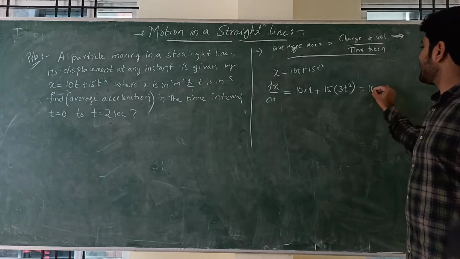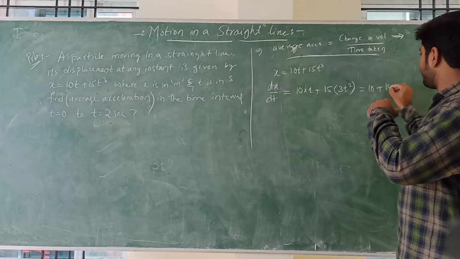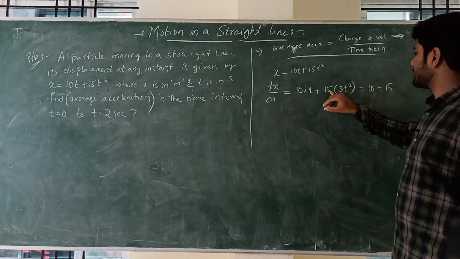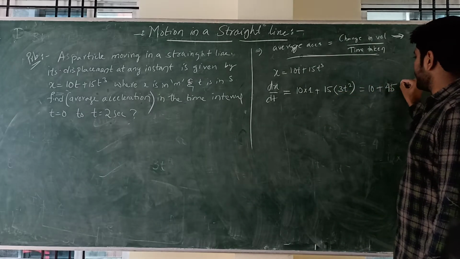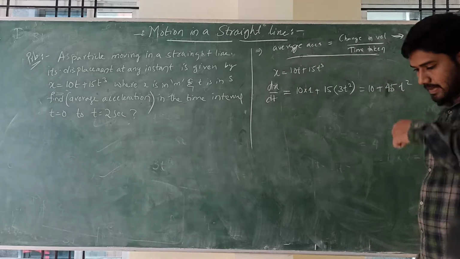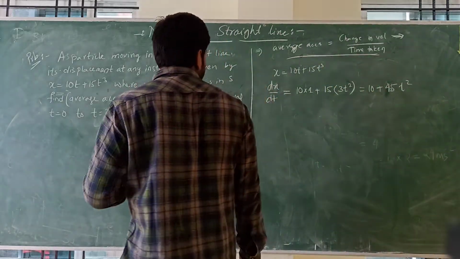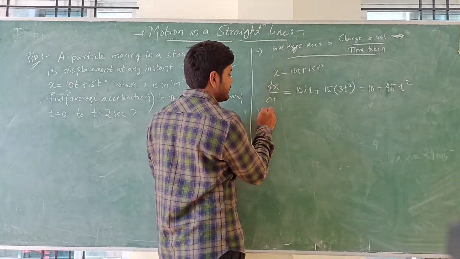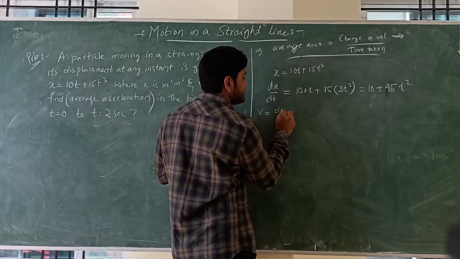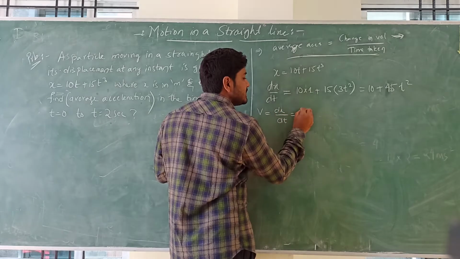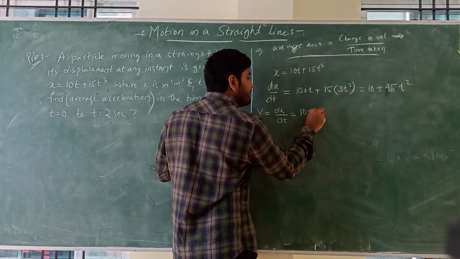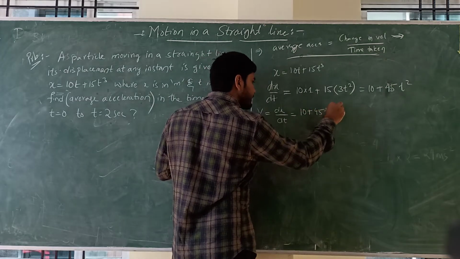Finally, 10 plus 45t square. So velocity at any instant of time, that is instantaneous velocity, is given by 10 plus 45t square.